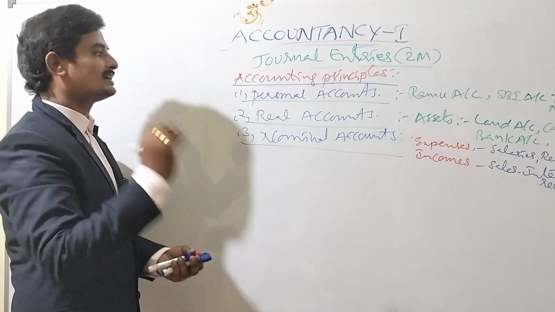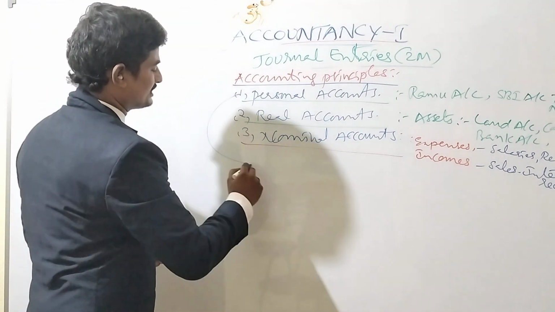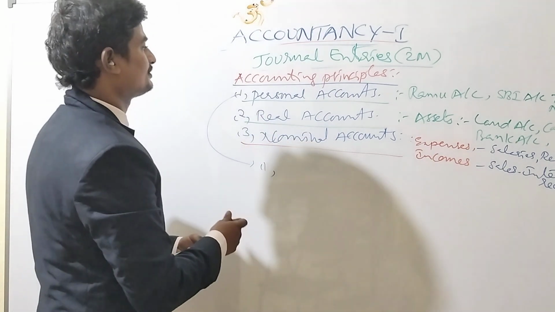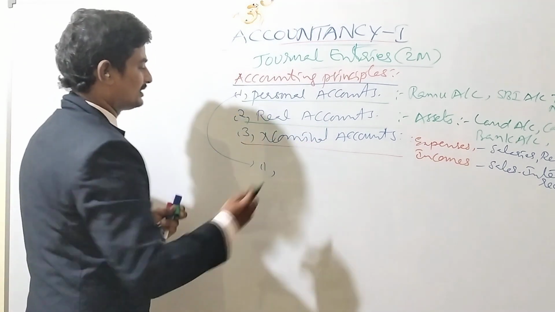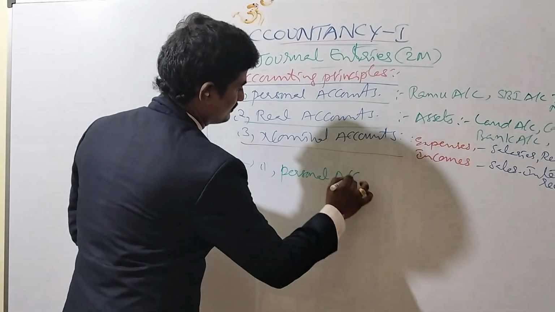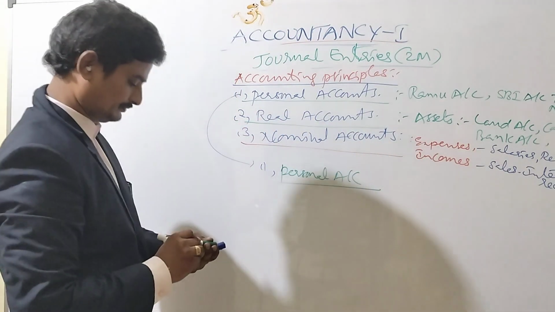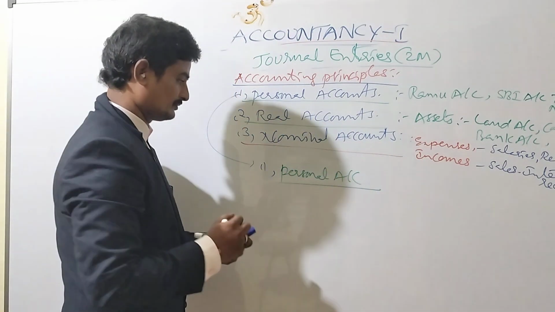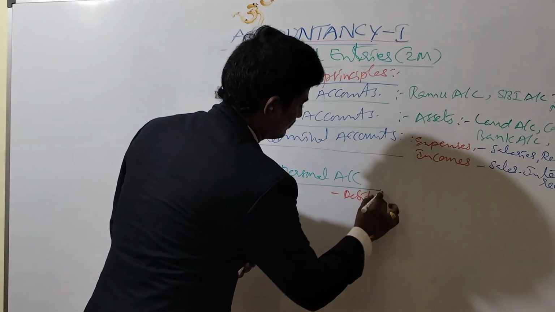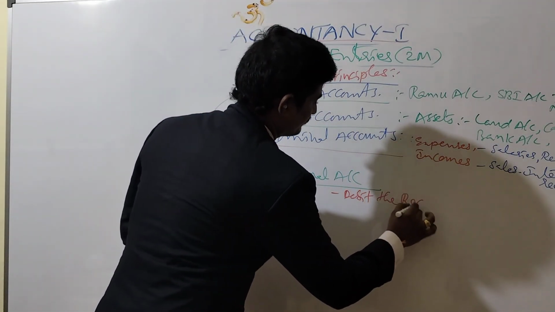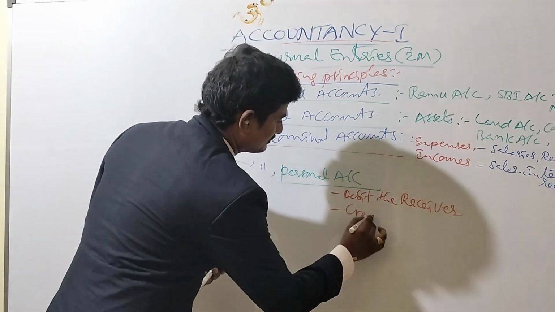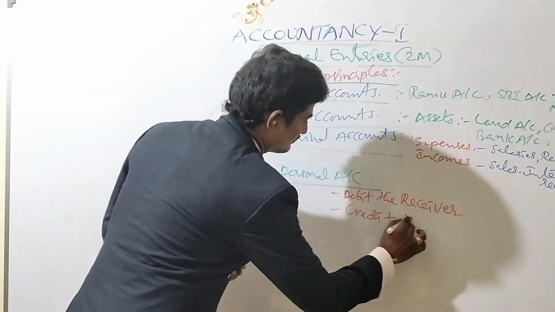Based on the double entry system, the accounting principle for personal account: debit the receiver, credit the giver.